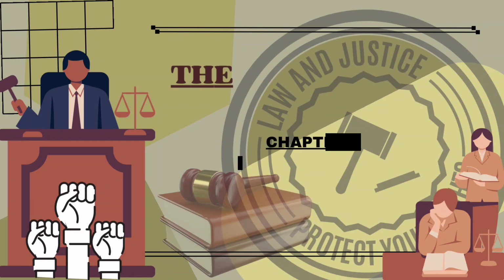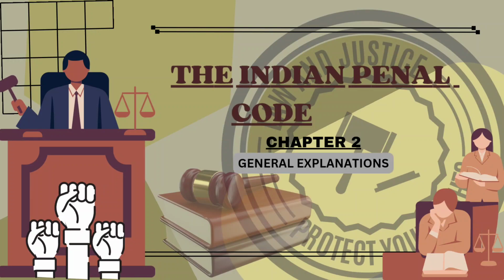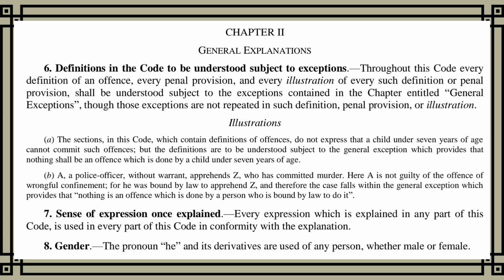The Indian Penal Code, 1860. Chapter 2. General Explanations. Section 6. Definitions in the code to be understood subject to exceptions. Throughout this code every definition of an offense, every penal provision, and every illustration of every such definition or penal provision shall be understood subject to the exceptions contained in the chapter entitled, General Exceptions. Though those exceptions are not repeated in such definition, penal provision, or illustration.